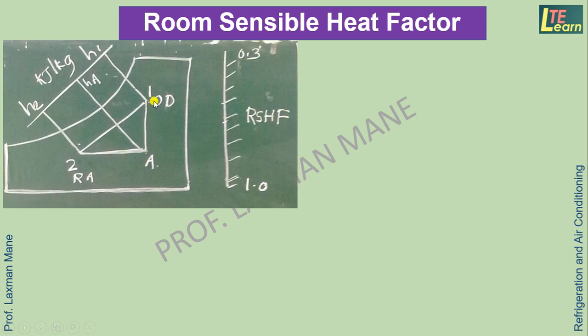In this triangle 1A2, we find two parts, 1A and 2A. So 2A is the sensible heat part, that is without changing specific humidity because it is a horizontal line, and 1A is the latent heat part. In this case there is no change in dry bulb temperature.